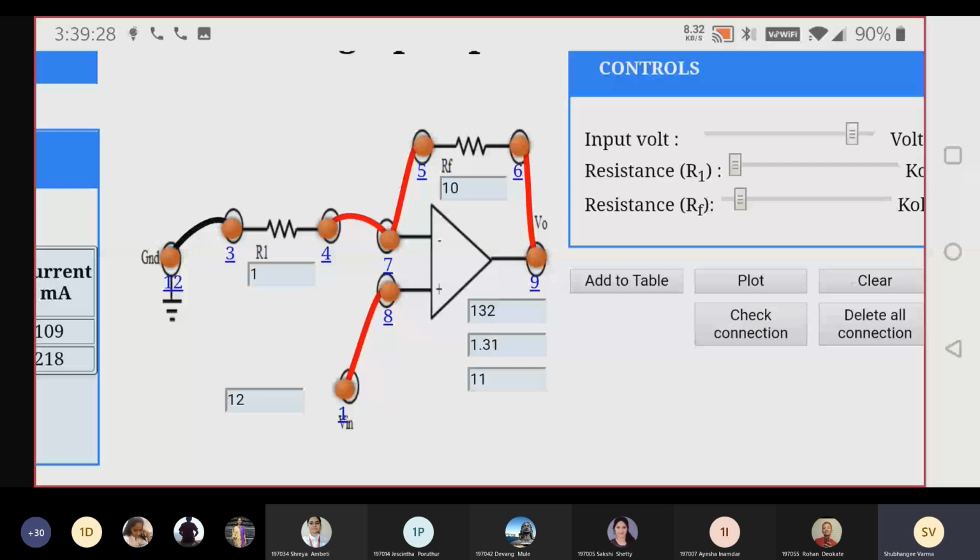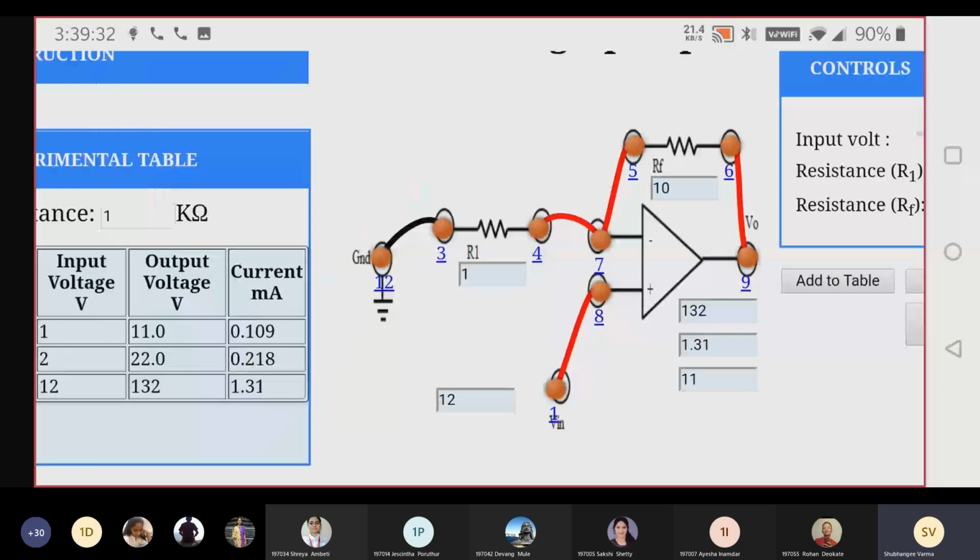Now add it to the table. So students, you are going to design the circuit, and for any set of RF and R1, I have taken RF as 10, R1 as 1. So gain of circuit is 11. You can take any set of RF and R1, and for the same set of RF and R1, apply any 3 voltages and take the output.